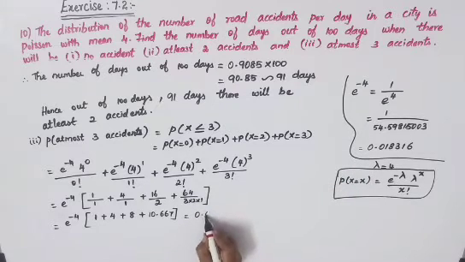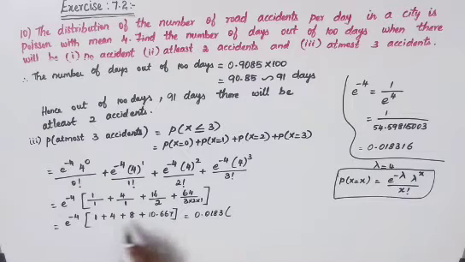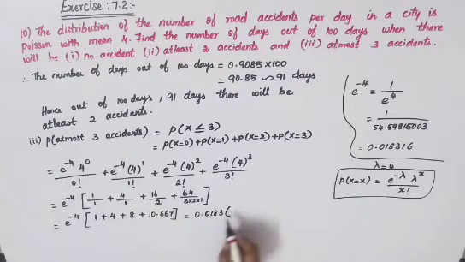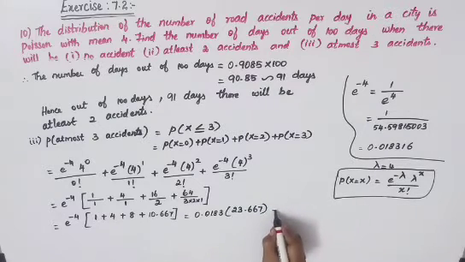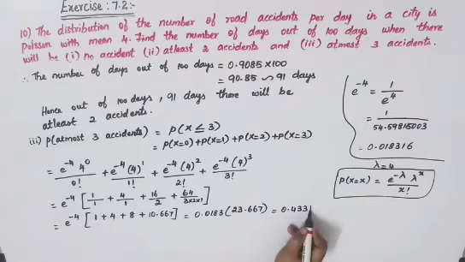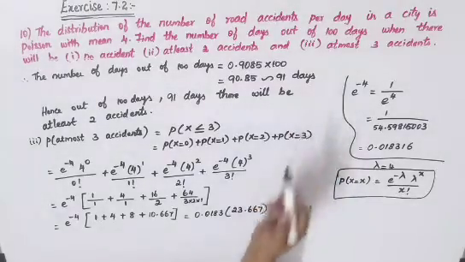So 0.0183 you can write it into, just add all these numbers, the answer will be 23.667. Now multiplying, the last answer will be 0.4331. So this is for 1 day we have just got it. Now for 100 days you will have to find it.